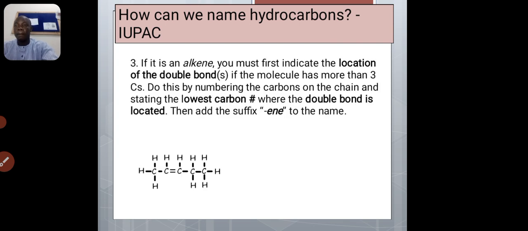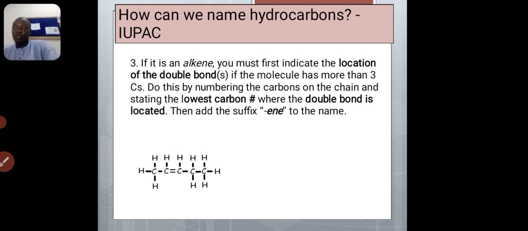Okay, the next thing is step 3. How can we name hydrocarbons? That is the IUPAC. If it is an alkene, you must first indicate the location of the double bond if you want to name the alkene. And if the molecule has more than 1 carbon, do this by numbering the carbons on the chain, starting from the lowest carbon where the double bond is located. Then add the suffix ene to the name.